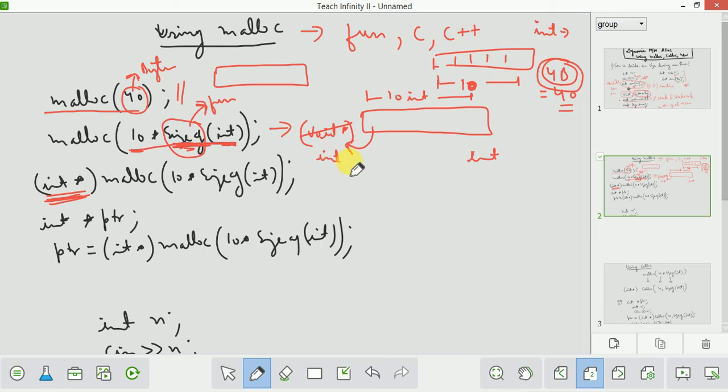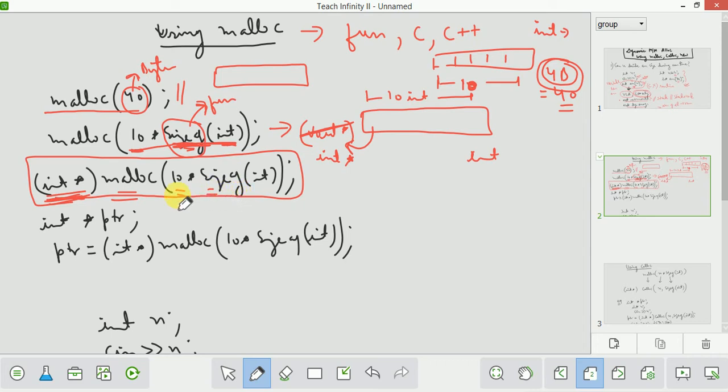Why are we converting to an int pointer? Because we are creating an array of int. If you are creating an array of char, then you will write char star here, or float star, whatever you want. This is done for typecasting, and the void star pointer will be converted to int star. So this is how you will use the malloc function: int star malloc, and then you will specify the number of elements and the size of each element.